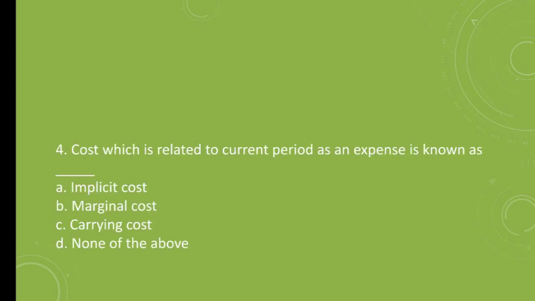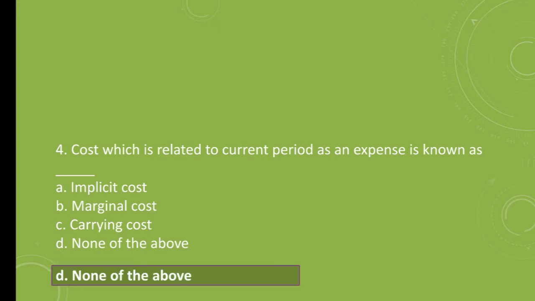Question number 4. Cost which is related to current period as an expense is known as dash dash dash. A. Implicit cost, B. Marginal cost, C. Carrying cost, D. None of the above. The correct answer is none of the above.